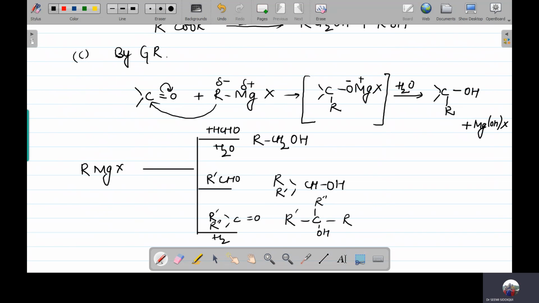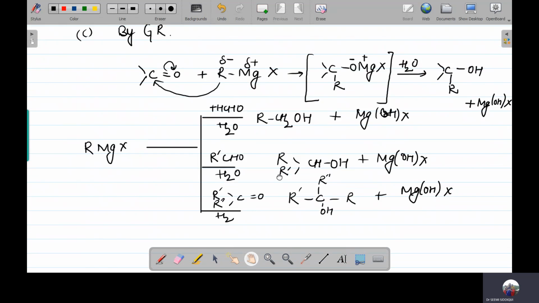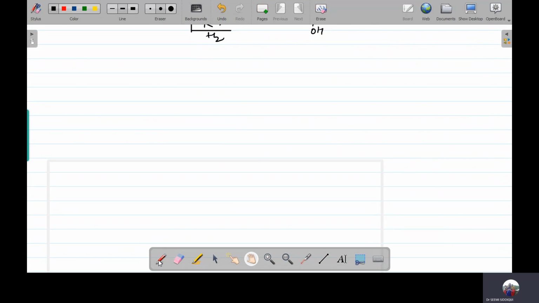So, hydrolysis in each and every case, and as a byproduct, MgOH(X) will also come in each and every case. So this is the general method of preparation in the case of the alcohols. Talking about their physical properties.